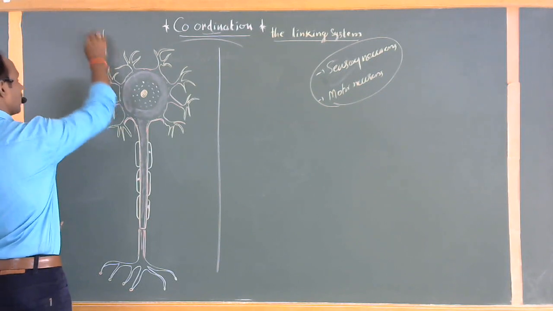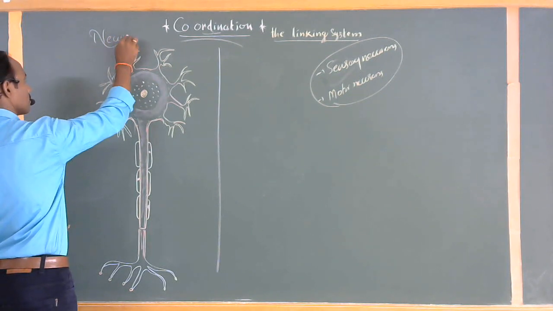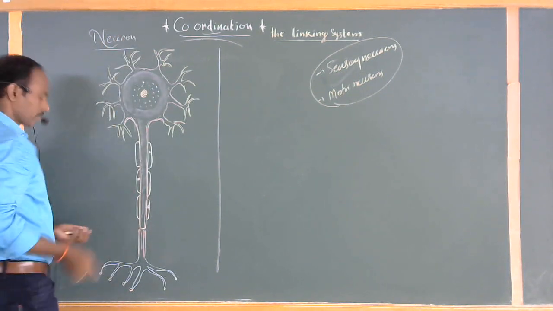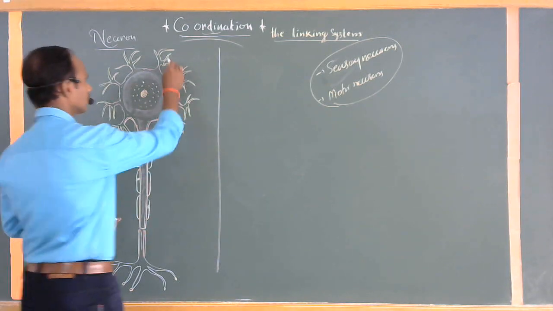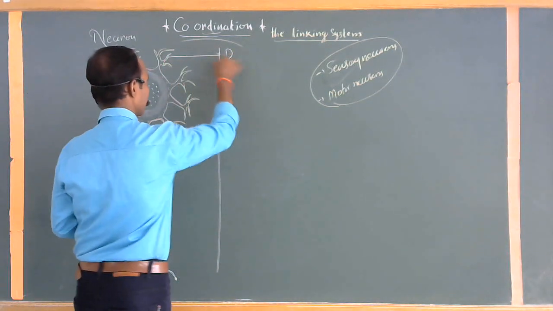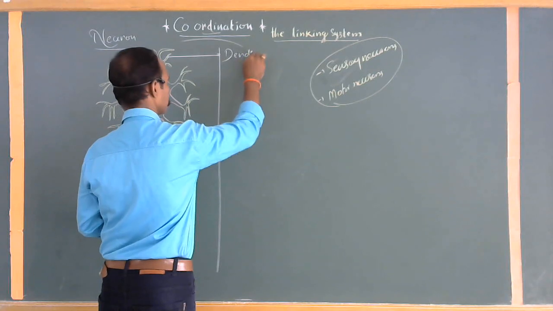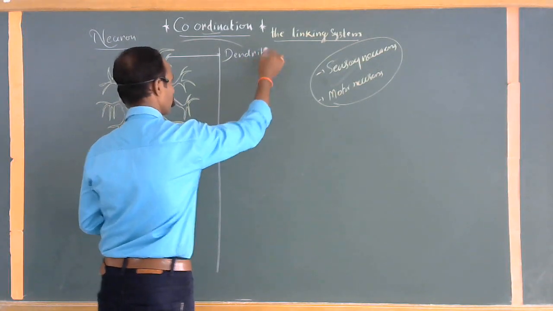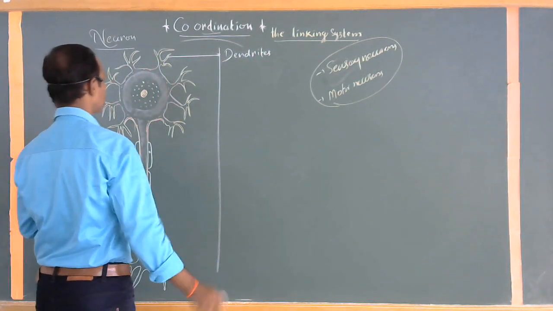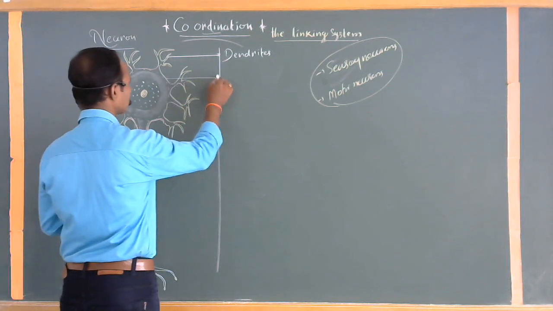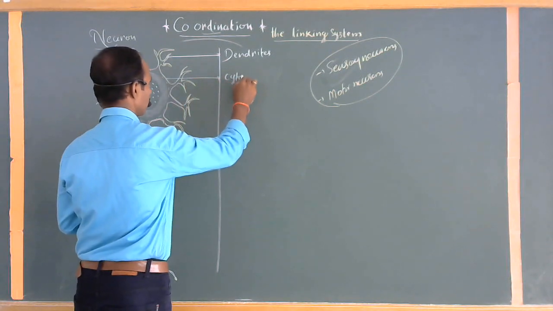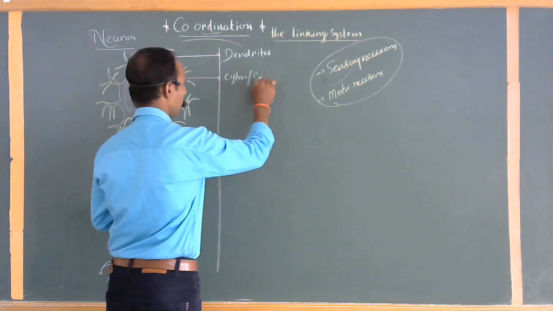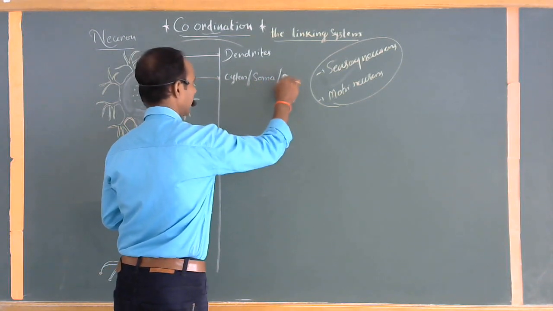This is the structure of the neuron. See this? These structures are called dendrites. Okay. This is called the cyton, or soma, or perikaryon.